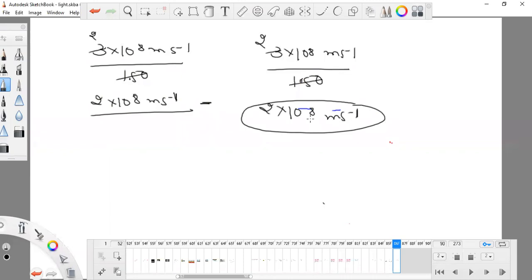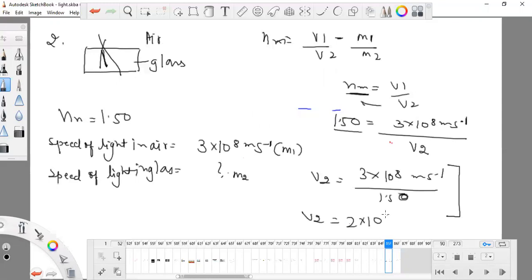Salia, 3 upon 1.50. 3 upon 1.50 is? Isn't it 2? 3 upon 50, isn't it 2? And I'm getting the value of meter per second. Meter per second is a SI unit of velocity.